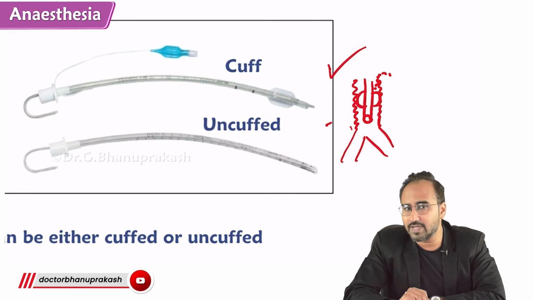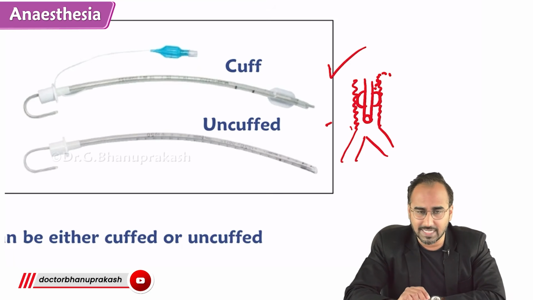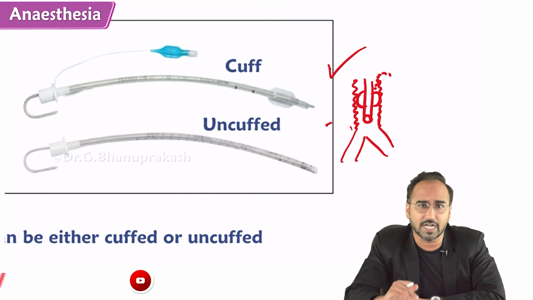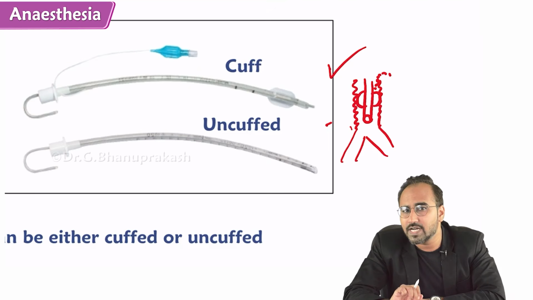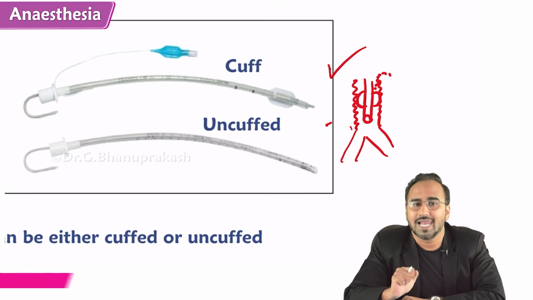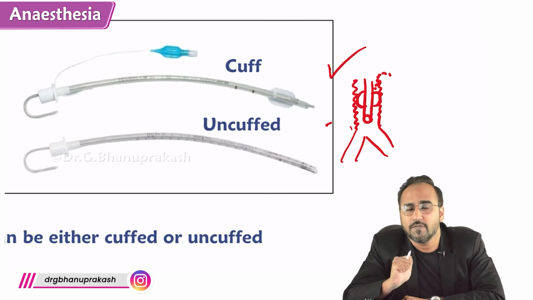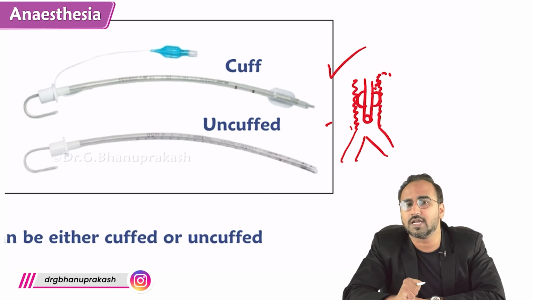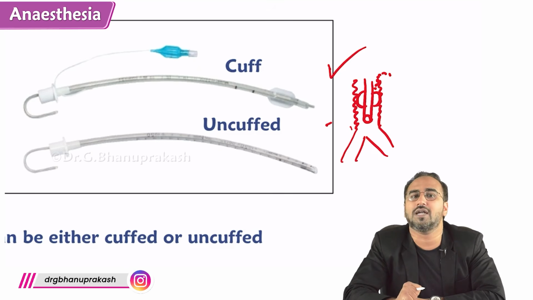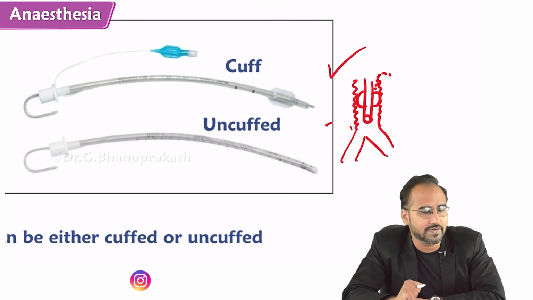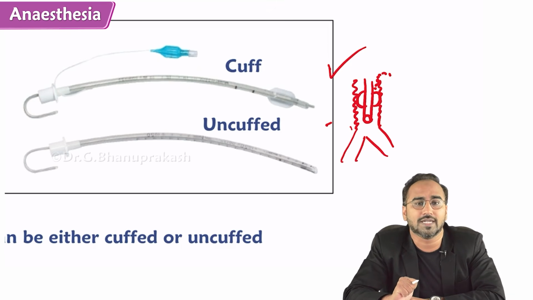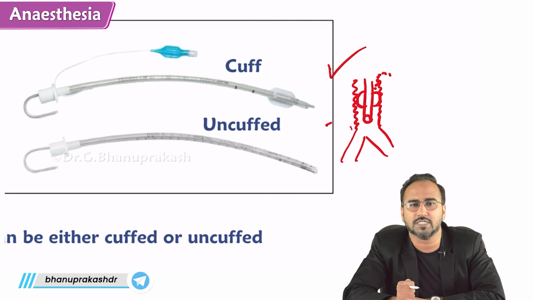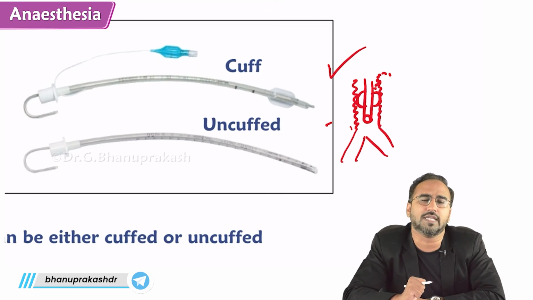What's not a definitive airway, guys? LMA, laryngeal mask airway. Laryngeal mask airway is never a definitive airway. Why? Because laryngeal mask airway fits into the supraglottic area. Hence, it is also called a supraglottic airway device. When you put this laryngeal mask airway into the patient's mouth, it fits into the supraglottic area.